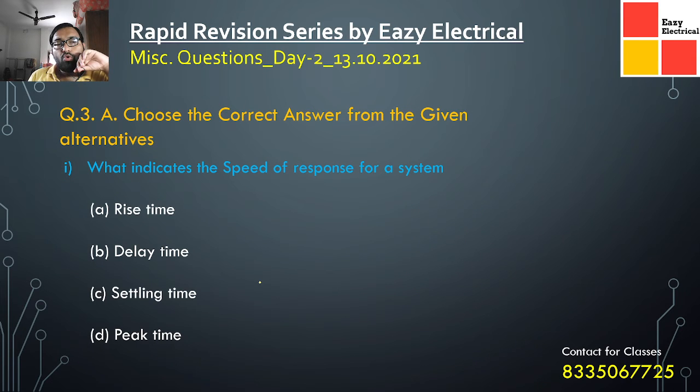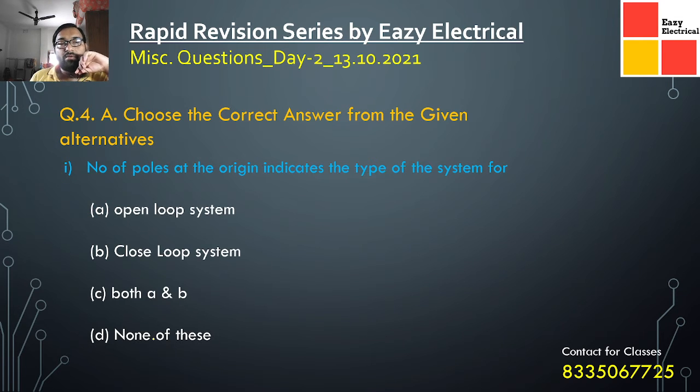Now, what indicates the speed of response of the system? Out of all these things, the speed of response is taken from the rise time of the system. From delay time, settling time, or peak time, we cannot get the speed of the response, but how fast a system can respond to any input is taken from the rise time. Now coming to the next question.